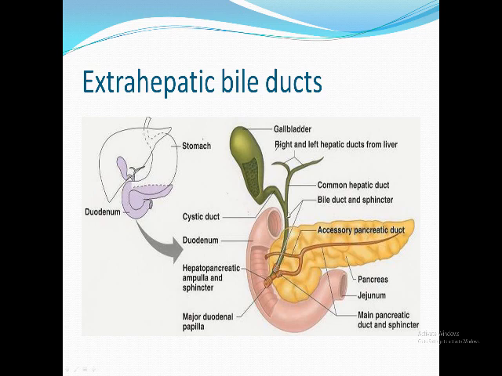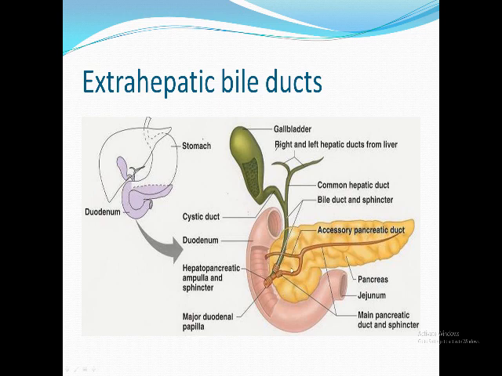You can see here the common bile duct with its different parts, and you can notice also it joins the major pancreatic duct to form a common channel which dilates, forming the ampulla of Vater. Both open through a common opening at an elevated part of the duodenal mucosa called the duodenal papilla. So here the duodenal papilla and the ampulla of Vater.